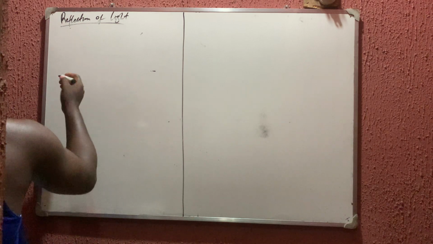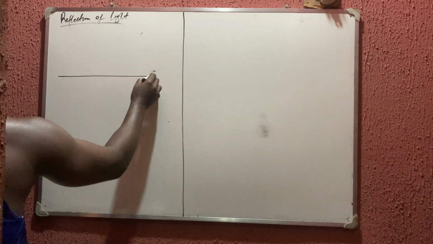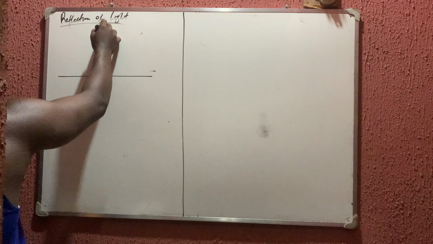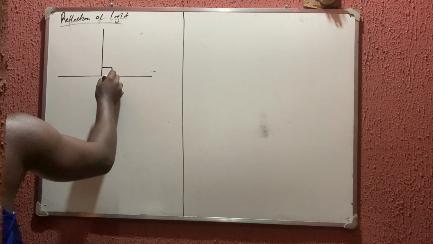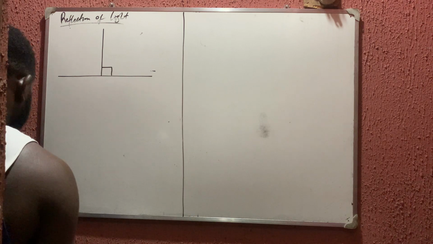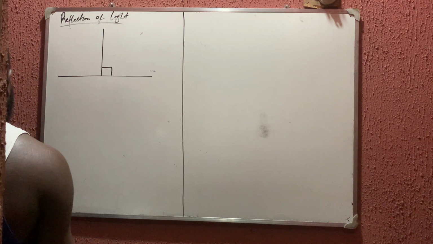A normal to a surface is a line drawn in such a way that it is perpendicular to the surface. Like I told you, if you have a smooth surface, then the normal is always perpendicular, or meets at an angle of 90 degrees, with the surface. So the next one we'll talk about is what?